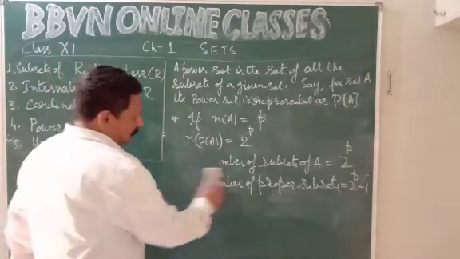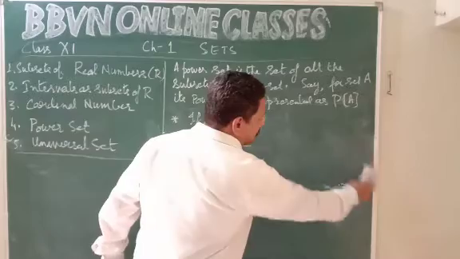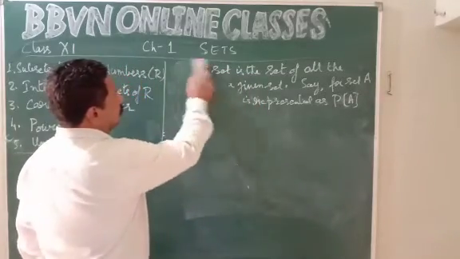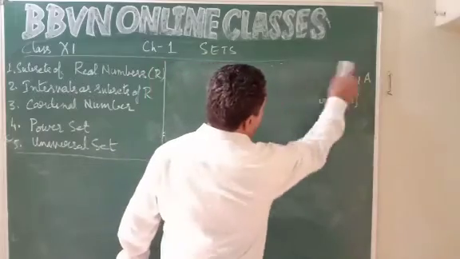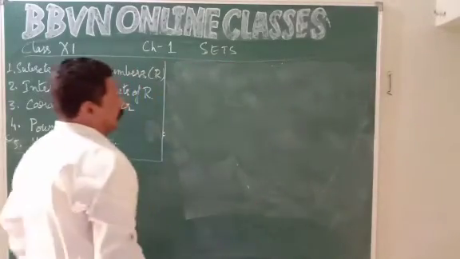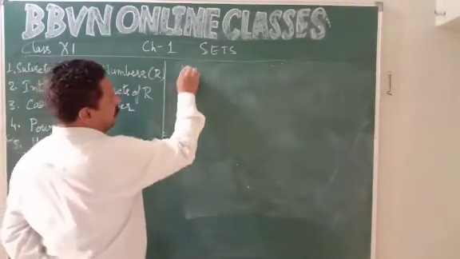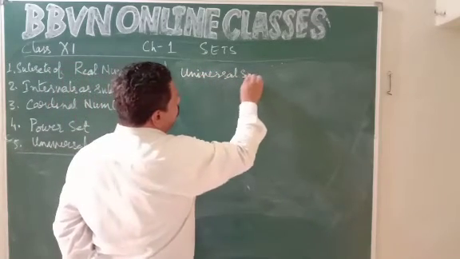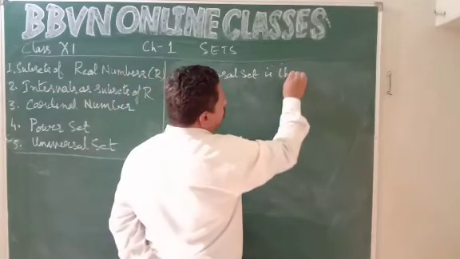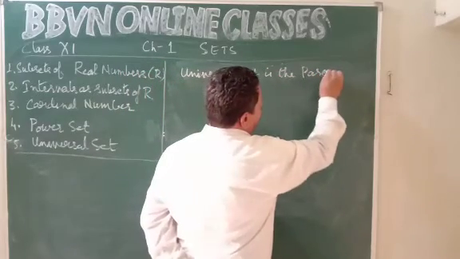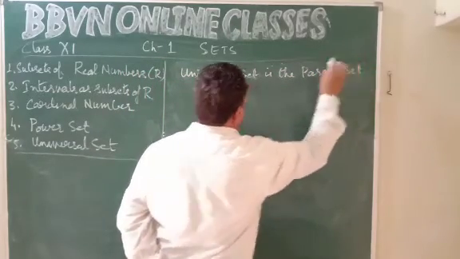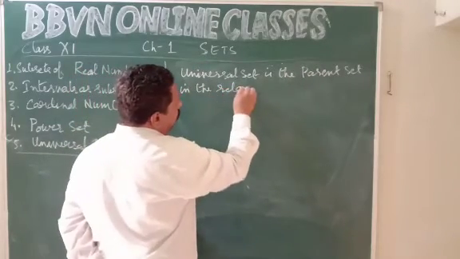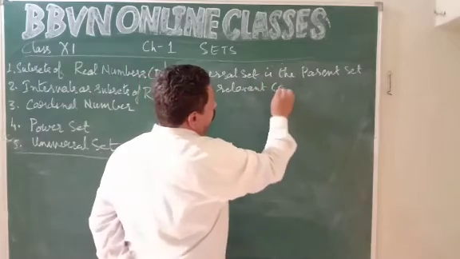Now today's last topic is the universal set. In general, basically, the universal set is the parent set in the relevant context.